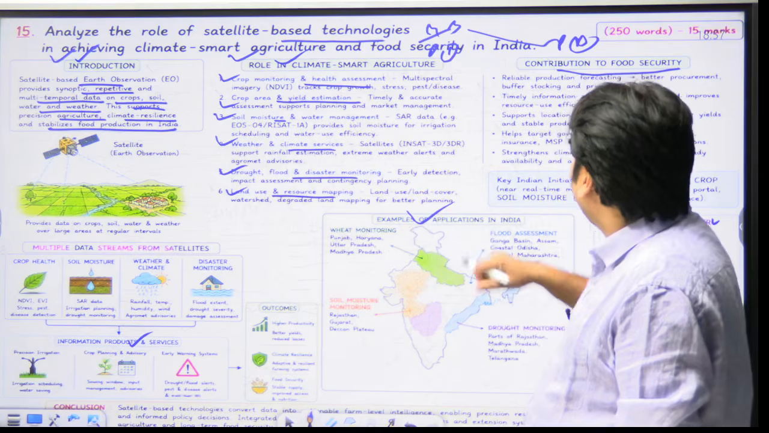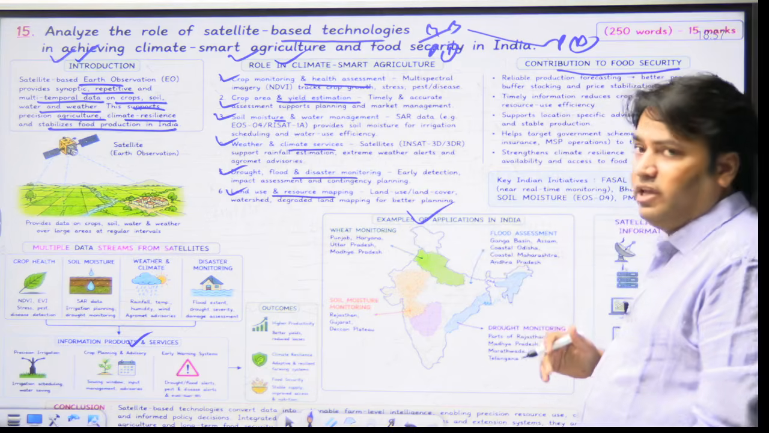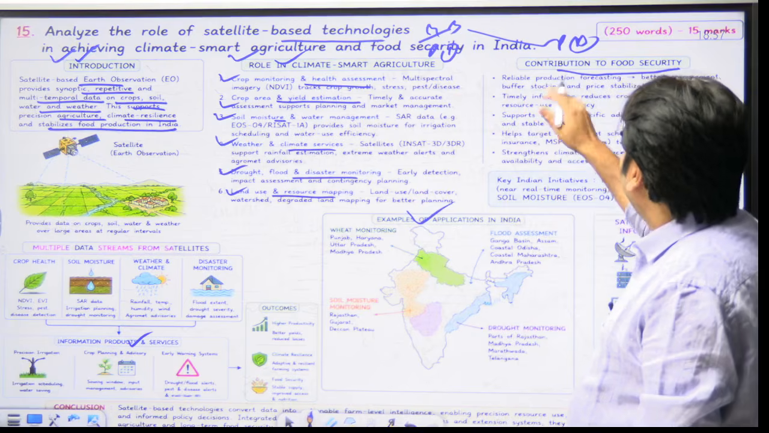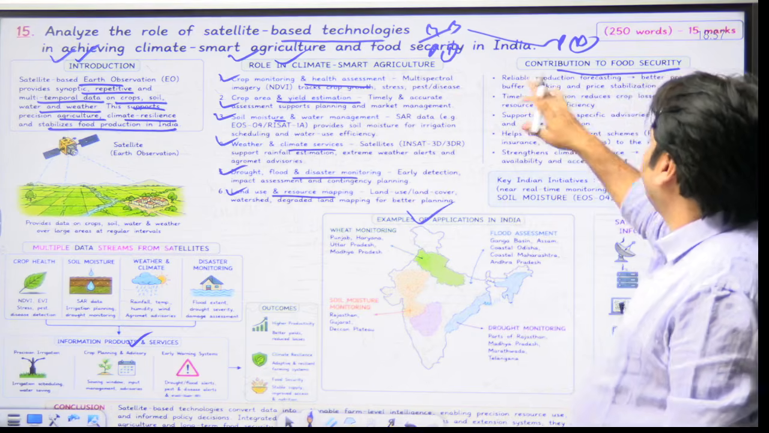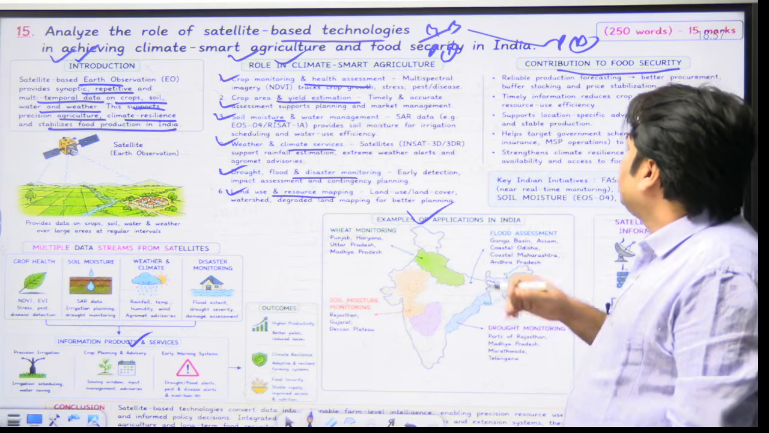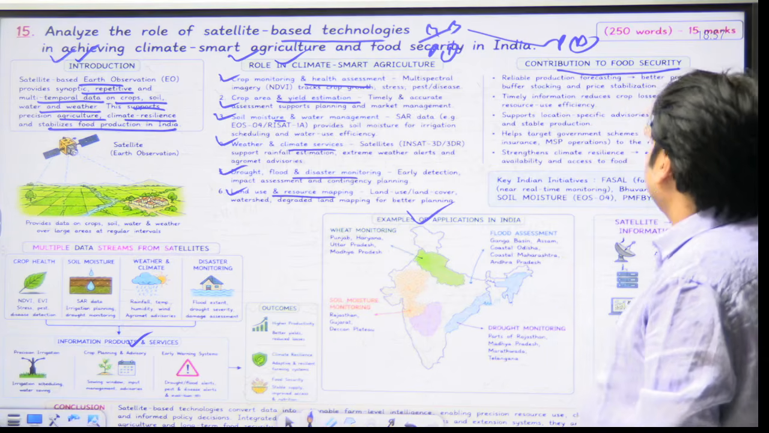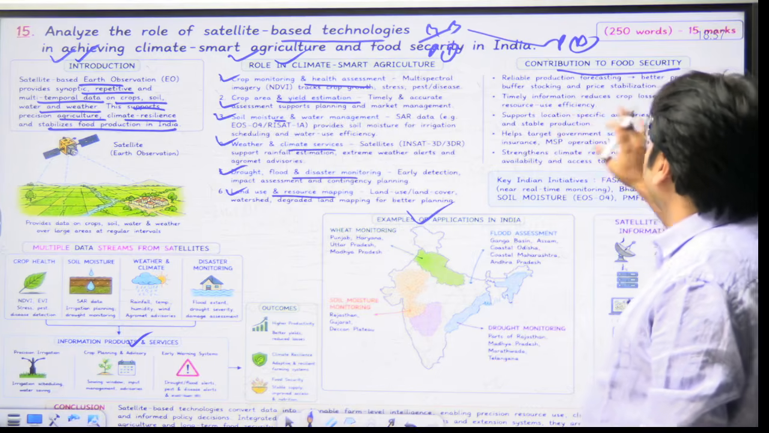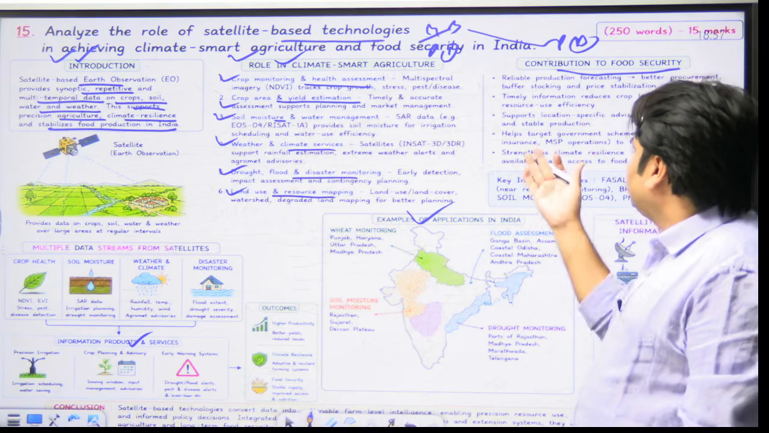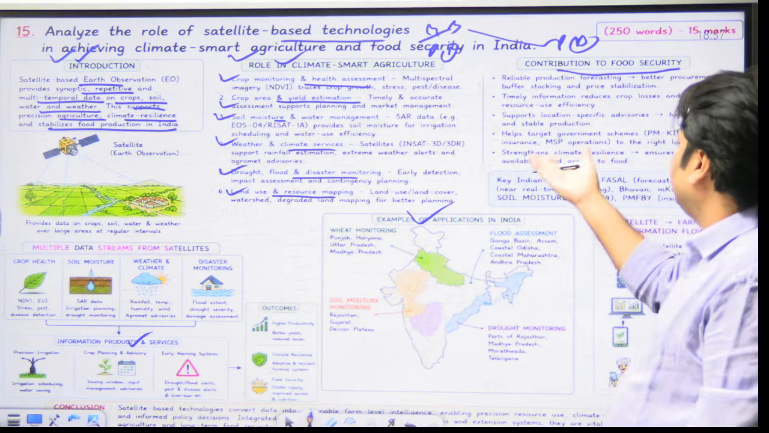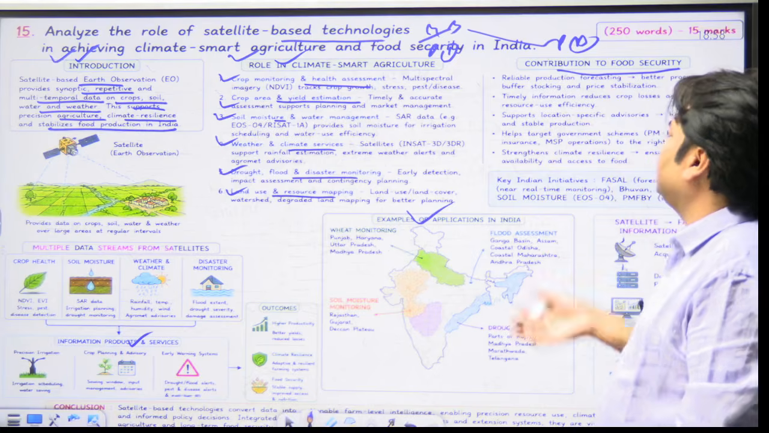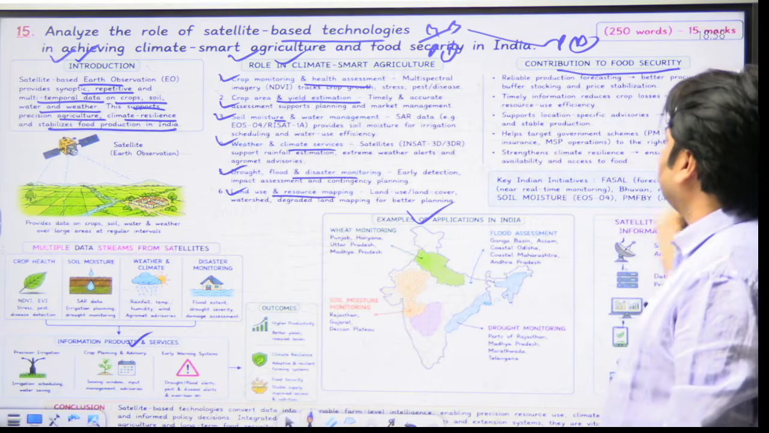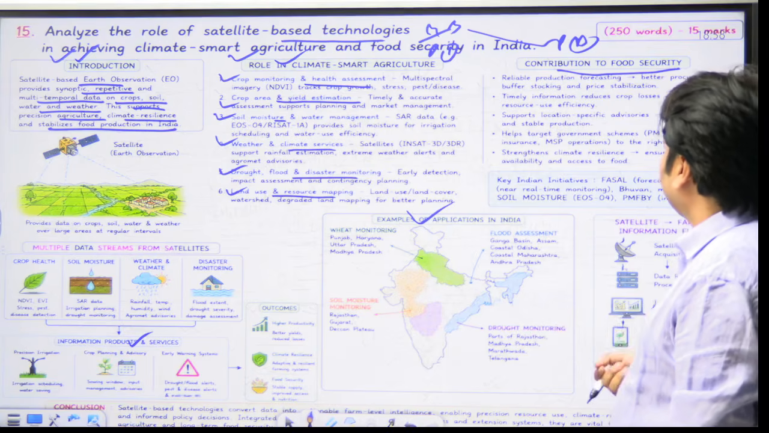Now contribution to food security, I have written here: reliable production forecasting, better procurement, buffer stocking, and price stabilization. Timely information reduces crop losses and improves resource use efficiency. Supports location-specific advisories, higher yields and stable production. Helps target government schemes like PM Kisan, insurance, MSP operations to the right locations. Strengthens climate resilience, ensures steady availability and access to food.